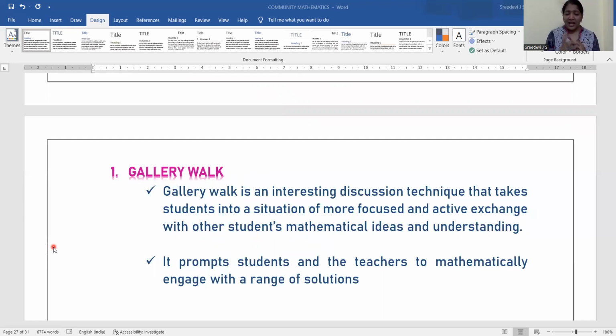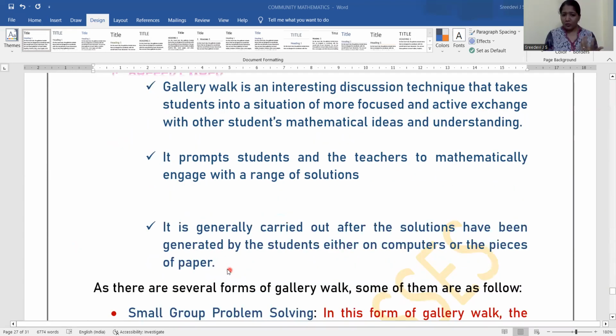That is what it means, prompting students and teachers to mathematically engage with a range of solutions. Different possibilities arise, out of which we can take the best. It is generally carried out after the solutions have been generated, with students using either computers or pictures of papers. So how is it carried out? Solutions are generated, and according to the medium they are viable with, they can create them.